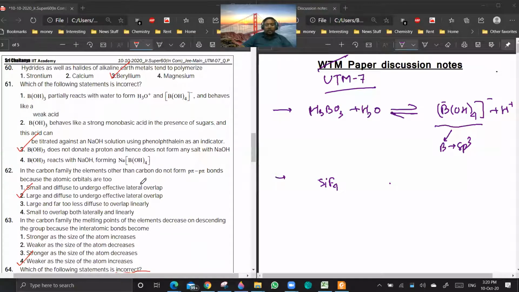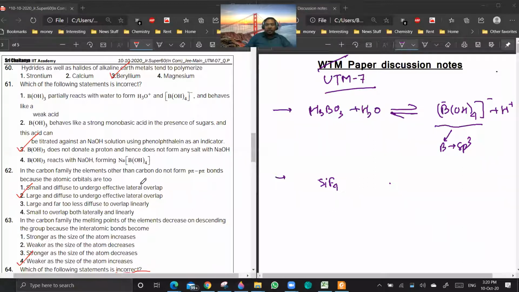60 to 63. So 62. Carbon family, other elements do not form p-pi bonds because atomic orbitals are too large and diffuse to undergo effective lateral overlap. I've told you compact orbitals will undergo strong overlap, so only second period elements will form p-pi bonds.